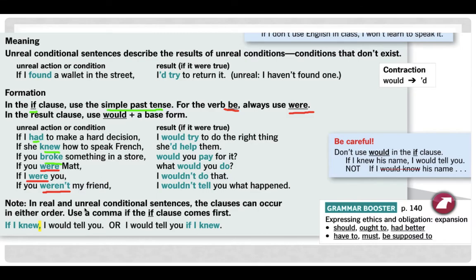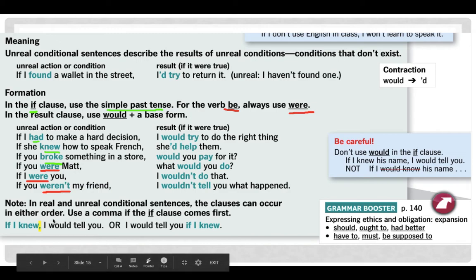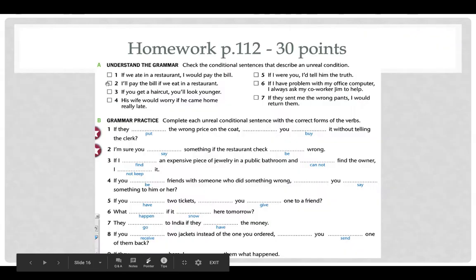In real and unreal conditional sentences, the clauses can occur in either order. So use a comma if the if clause comes first. So here you notice the comma. If I knew, I would tell you. Okay. If you change them around, I would tell you if I knew. You don't need a comma.